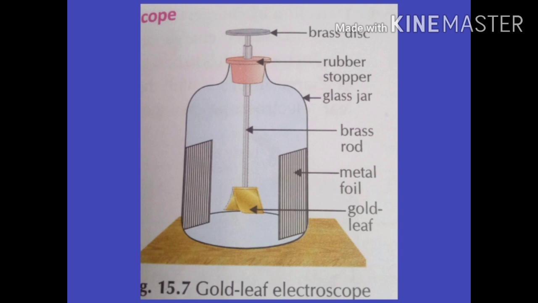What does this show? It shows that the charged glass rod, on touching the brass disc, gives it charge. This charge flows along the brass rod to the gold leaves. We already know that metals are good conductors of electricity. The gold leaves carrying similar charges repel each other and therefore become wide open.